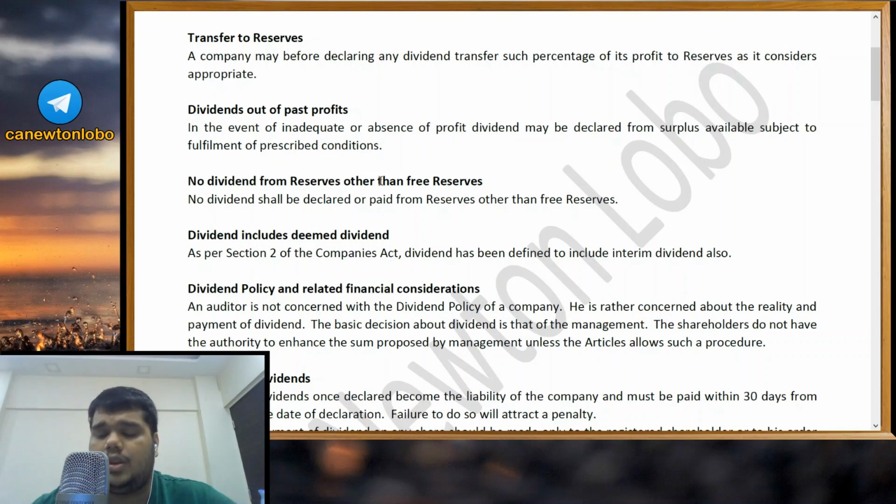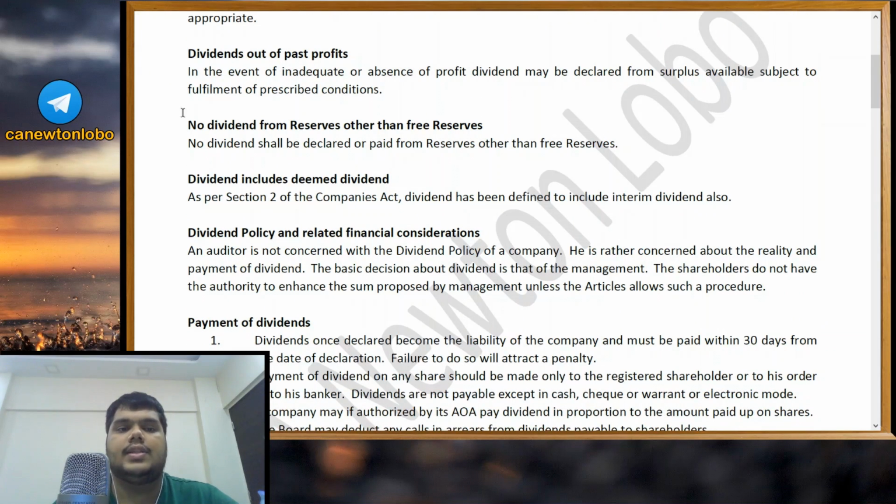Only if it wants to, at its own discretion, it can pay a dividend, and accordingly, at its own discretion, it can transfer such amount as it wants to reserves. So let us say out of the 50 crores profit in this year, it may decide to transfer 45 crores to reserves for utilization in future years, and distribute 5 crores as dividend. Any amount which it feels is appropriate for the future functioning of the company or for any other purpose, it can transfer to the reserves, and only the balance money may be distributed as dividends. Now, dividends out of past profits.